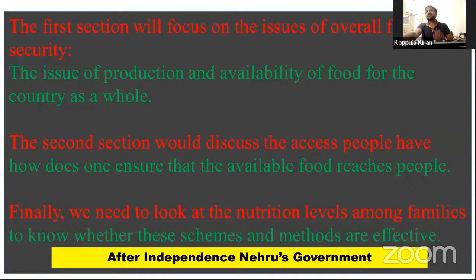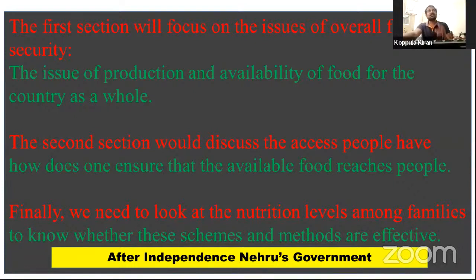These three reforms were introduced by Nehru's government in the 1950s, after the establishment of the Planning Commission. We have discussed this already in the 17th lesson.